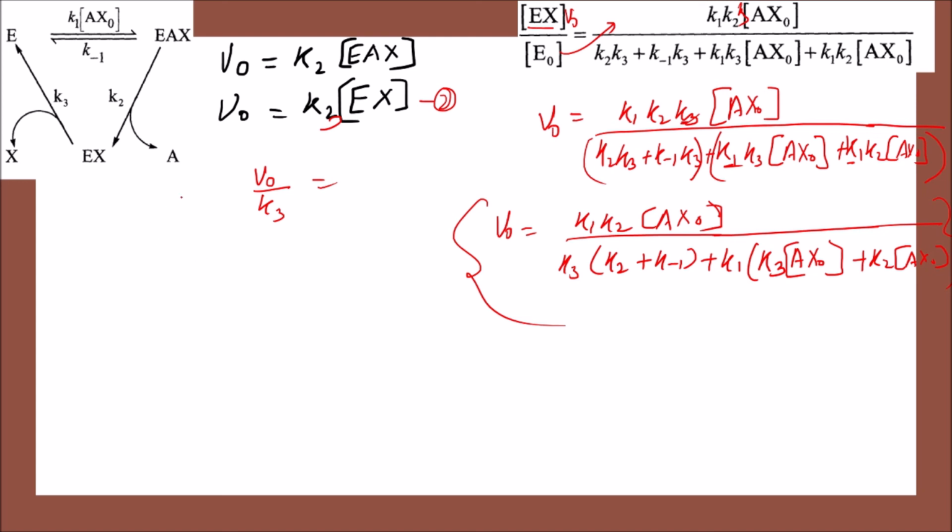Hope you understood how we can determine the kinetics when more than one substrate can be used.